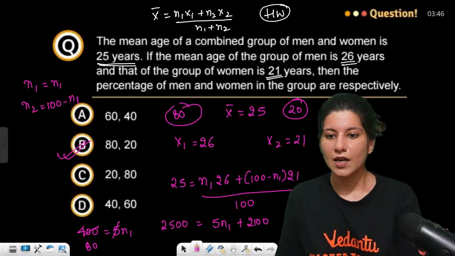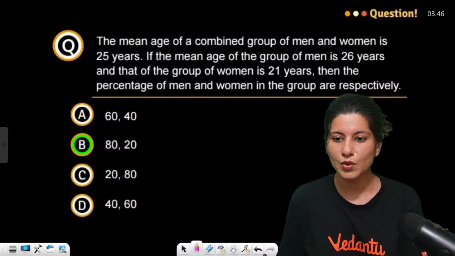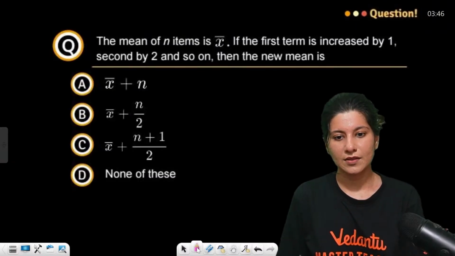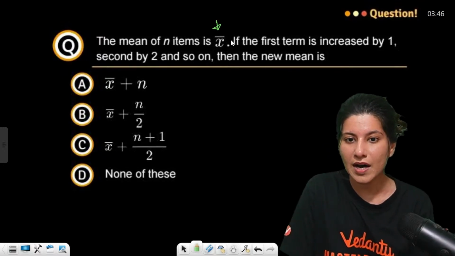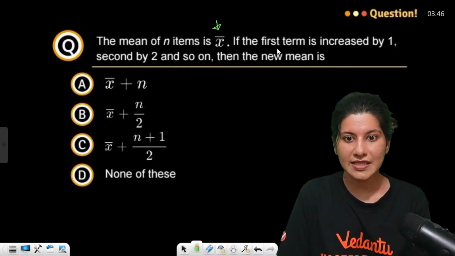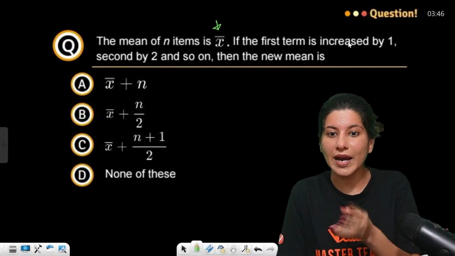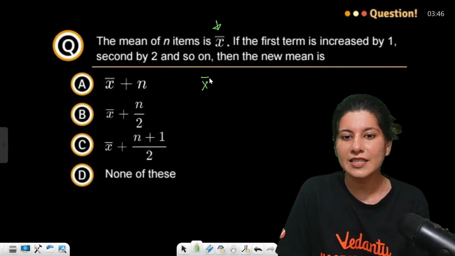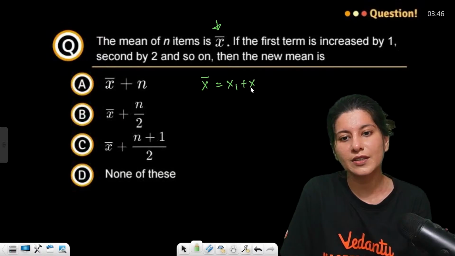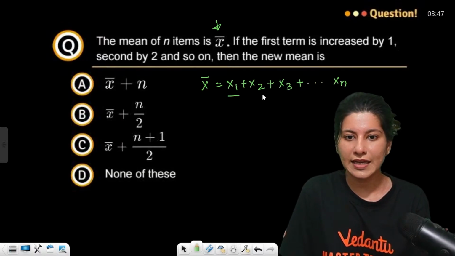One more question, guys. Let's have a look at it. The question says that the mean of n items is x bar. If the first term is increased by 1, the second by 2, and so on, then the new mean is what? So the mean of n items is x bar. Let us make sure that you write the correct formula. This is what they are trying to tell you, that n items are there.